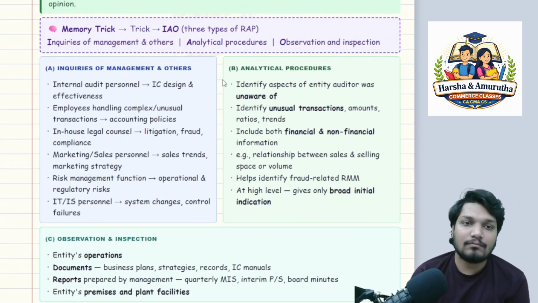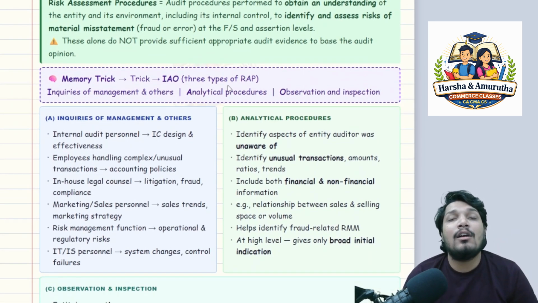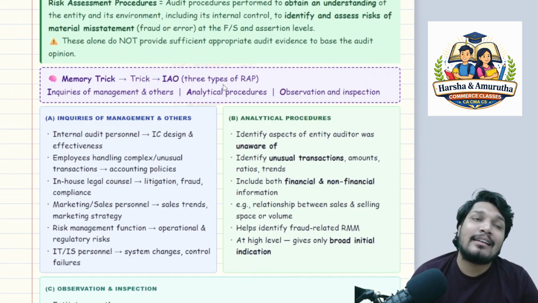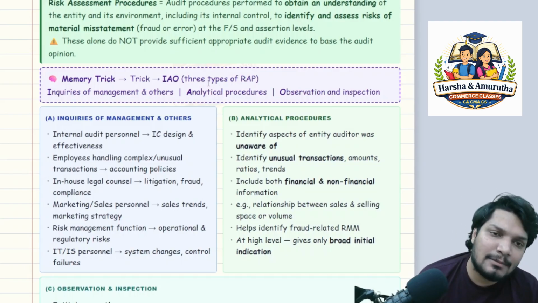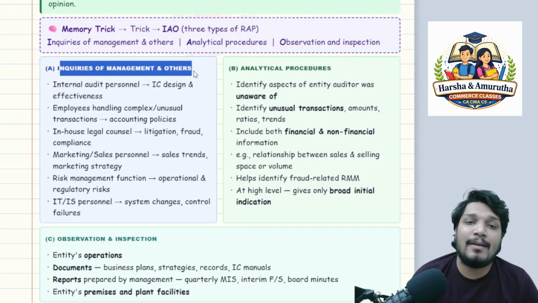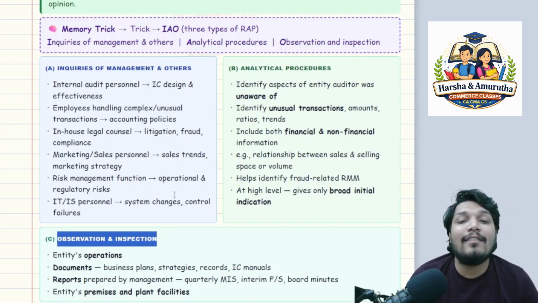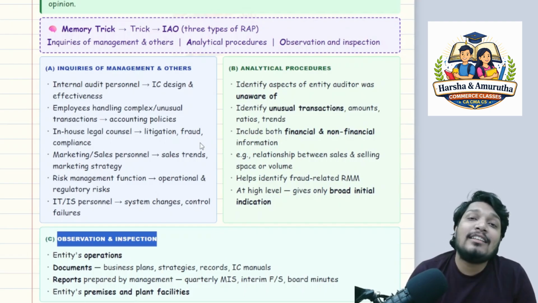Okay, sir. So what are the types, sir? By which procedures can you classify it as risk assessment procedures? One, inquiries of management and others. Two, analytical procedures. Three, observation and inspection. So what are those three which we are talking about?